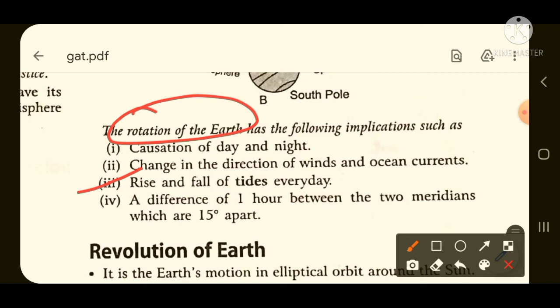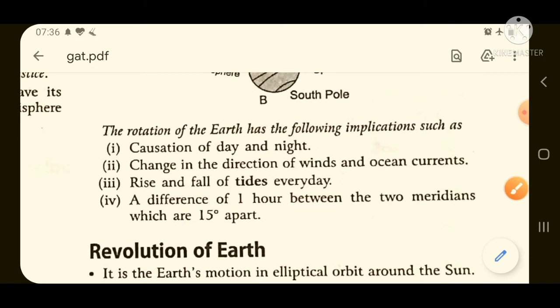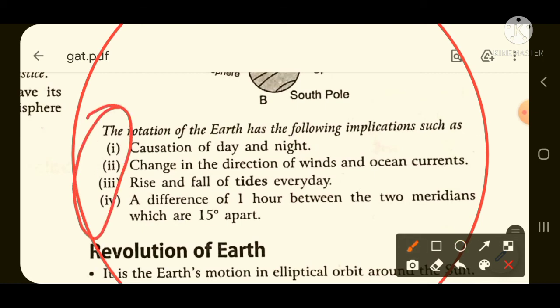And what else occurs due to the rotation of the earth? Change in the direction of winds and ocean currents also occurs due to the rotation of the earth only. And the causing of day and night also occurs due to the rotation of the earth only. The difference of 1 hour between two meridians 15 degrees apart also occurs due to the rotation of the earth only. So these 4 points are very important for your NDA examination, because any one question will directly come in the exam.